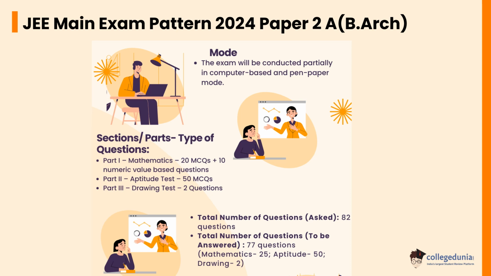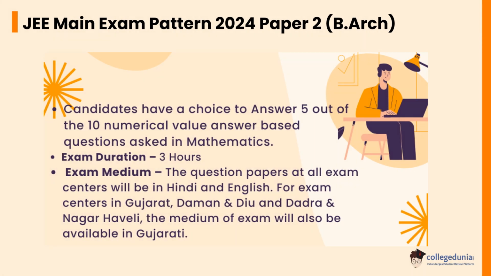The total number of questions asked is 82. The total number of questions to be answered is 77: in Mathematics 25, in Aptitude 50 and in Drawing 2. Candidates have a choice to answer 5 out of the 10 numerical value based questions asked in Mathematics. The exam duration will be 3 hours and the question paper at all the centers will be in Hindi and English.